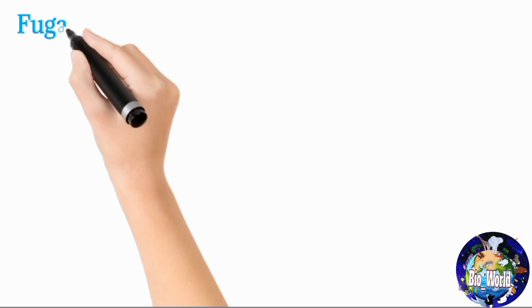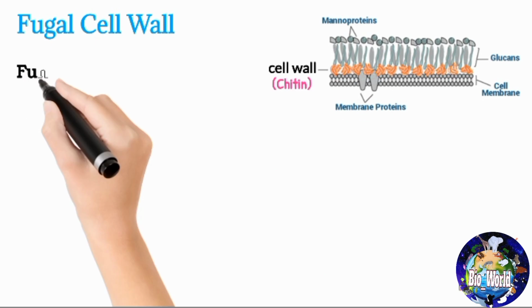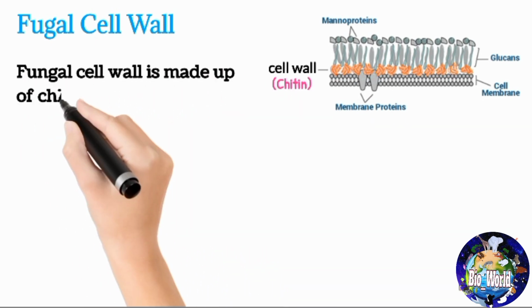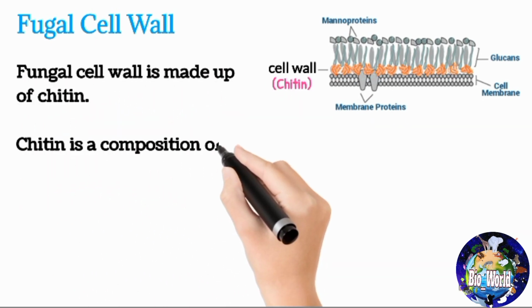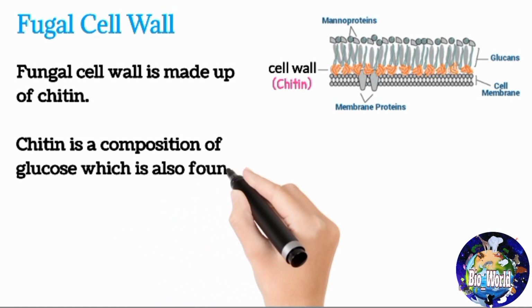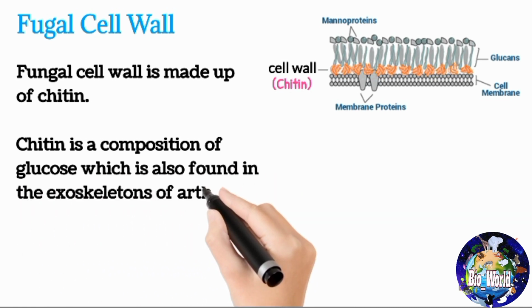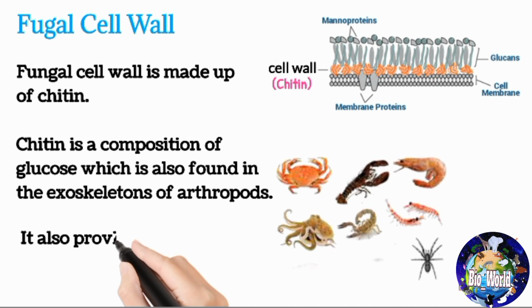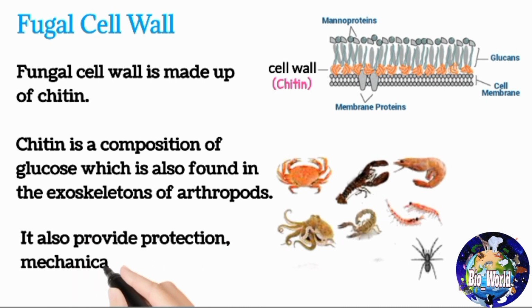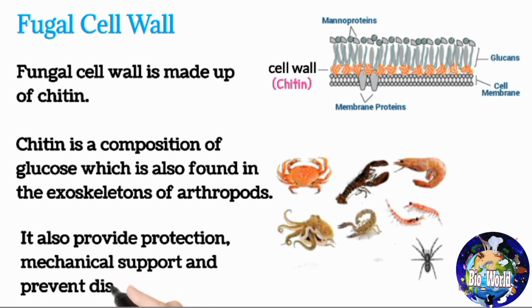Cell wall thickness and composition varies according to the organism. Fungal cell wall. Fungal cell wall is made up of chitin. Chitin is a polymer of glucose which is also found in the exoskeletons of arthropods. It also provides protection, structural support and prevents desiccation.